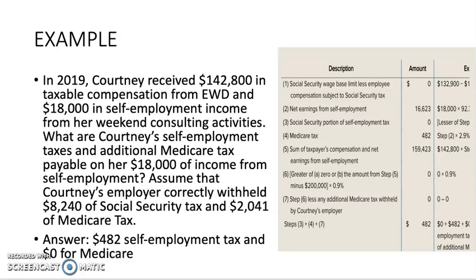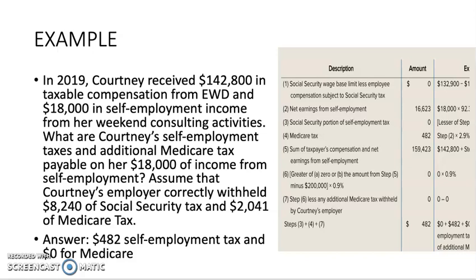An example of this: in 2019, Courtney received $12,800 in taxable compensation from EWD and $18,000 in self-employment income from her weekend consulting activities. What are Courtney's self-employment taxes and additional Medicare tax payable on her $18,000 of income from self-employment? Assume that Courtney's employer correctly withheld $8,240 of Social Security tax and $2,041 of Medicare tax. The answer to this is $482 for self-employed tax and $0 for Medicare.